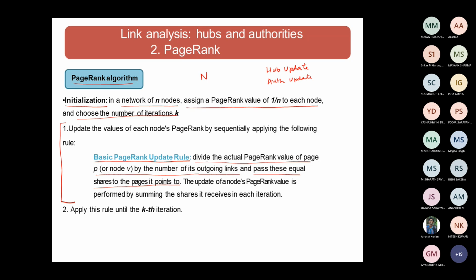So there will be a page rank which is given initially to every page. At every iteration, you are going to distribute the page rank equally to all the pages which receive outgoing links from that particular page. So you update the value by summing the shares it receives in each iteration, and then we perform it till the kth iteration. So this is the initialization of the page ranking algorithm.